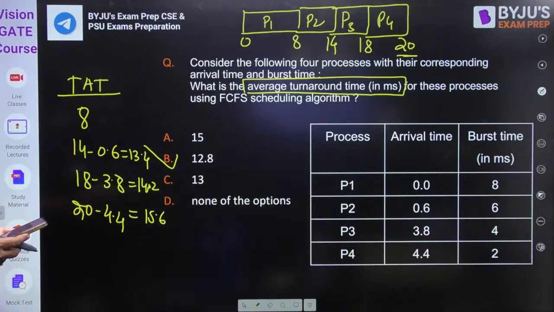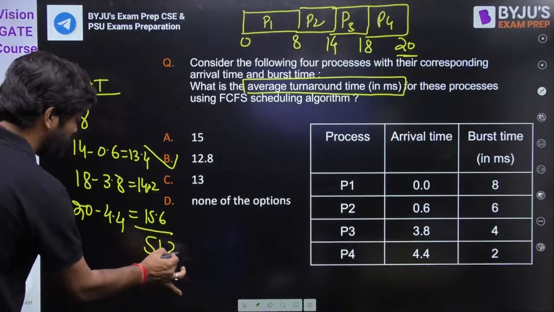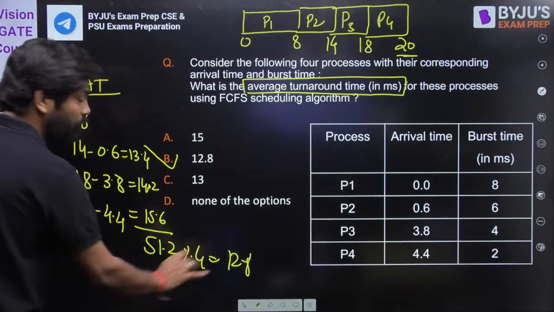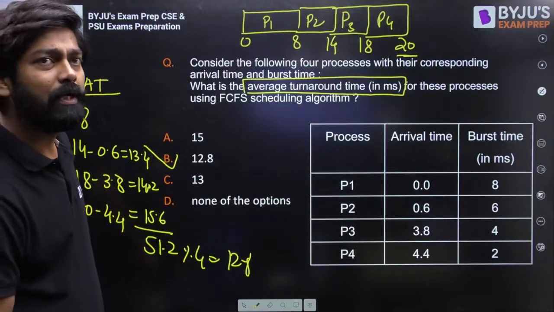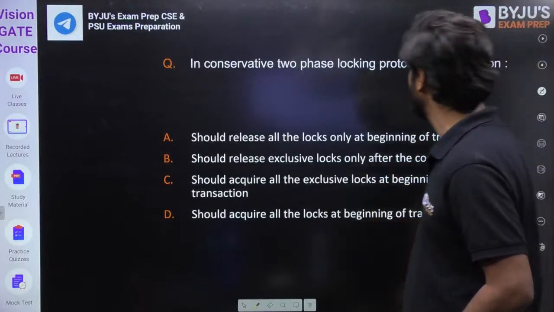Let me add it. 15.6 plus 14.2 plus 13.4 plus 8, divided by 4. So it is 51.2 divided by 4, which is 12.8. So 12.8 is the right answer for this one. See, it will take time for the calculation. Fine, it is an easy one, but yes, people make mistakes in the calculation only.